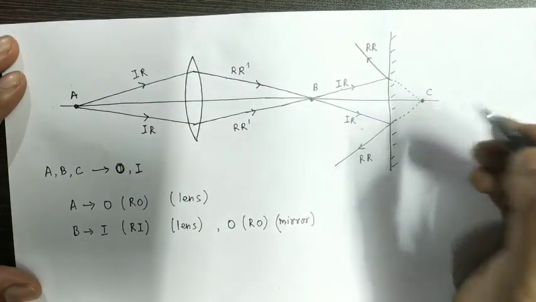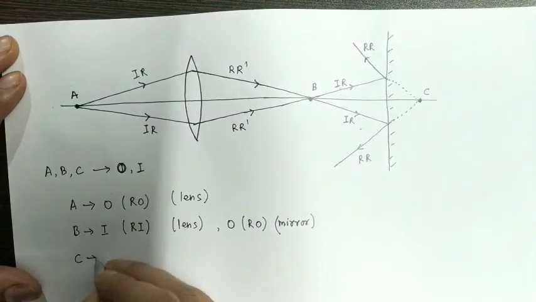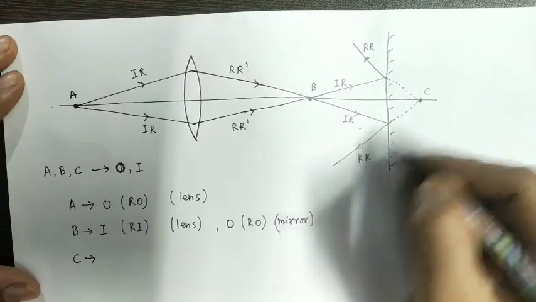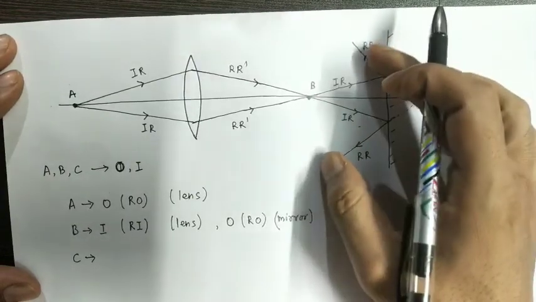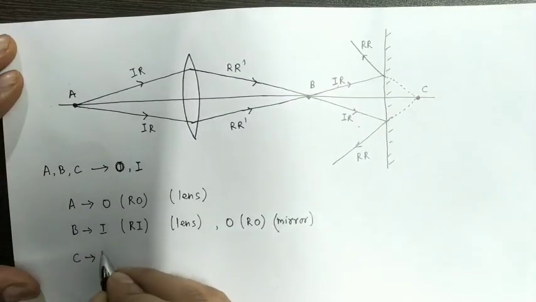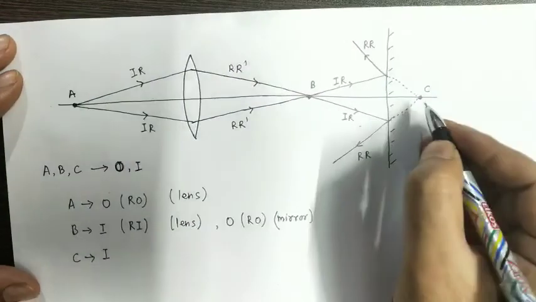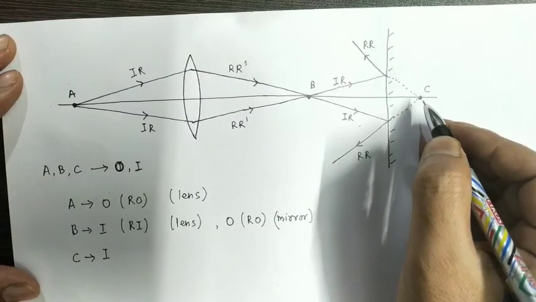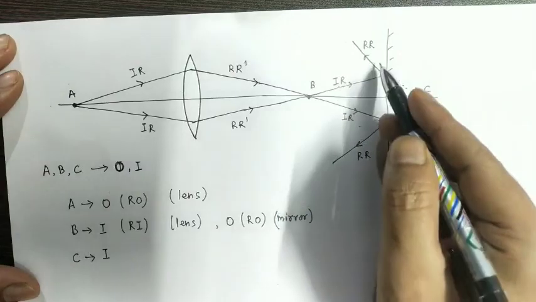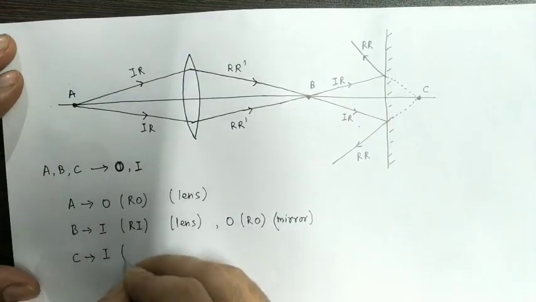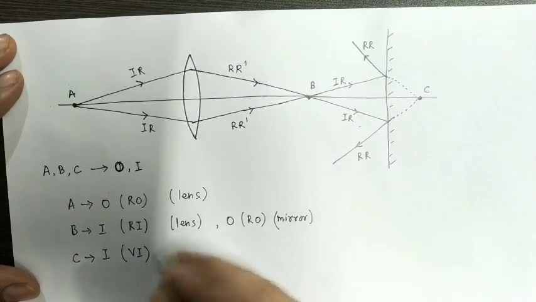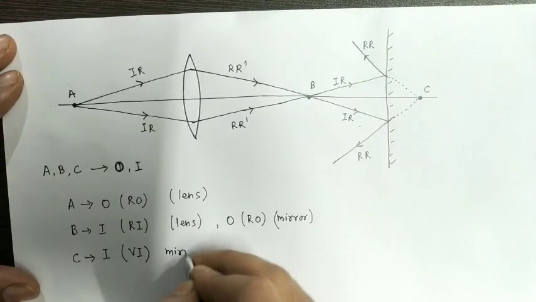Therefore at point C will we get an object or an image? At point C reflected rays are meeting. Therefore we will get an image, and will that image be real or virtual? Since the two reflected rays are not meeting actually, the image will be a virtual image for the mirror.